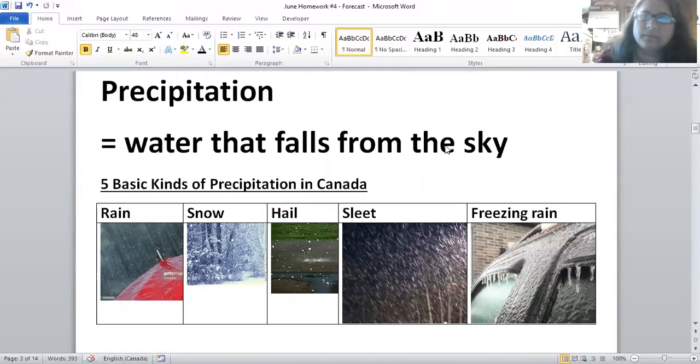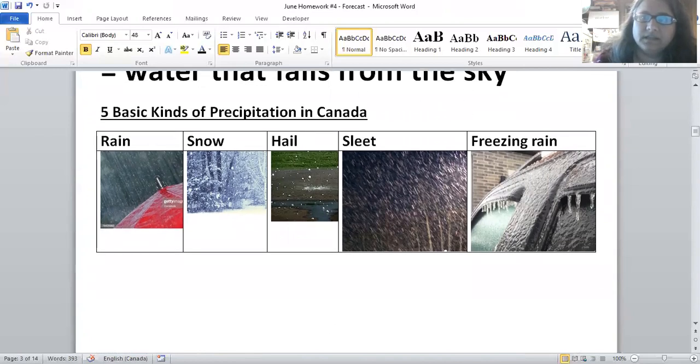Precipitation. What is this? Please try and say this word: precipitation. Precipitation. The "sip" is louder: precipitation. This is water that falls from the sky. In Canada, we have 5 basic forms of precipitation. You know already rain, you know snow, you know hail. Hail is the small balls of ice. And there's also sleet and freezing rain.